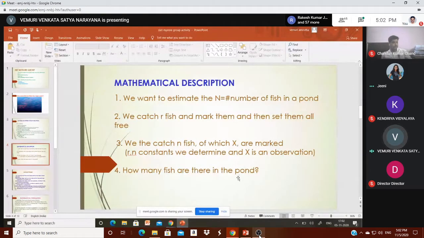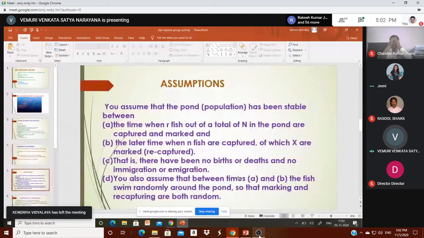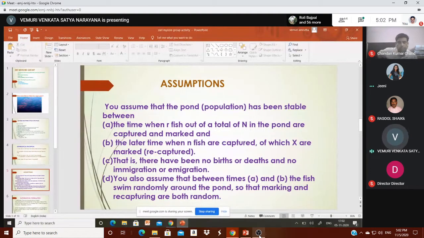So how do we formulate this? Before going to that, we'll have some assumptions. At the first time, r fish out of the total N in the pond are captured and marked. At a later time, n fish are captured, of which x are marked. This is the recapturing stage.